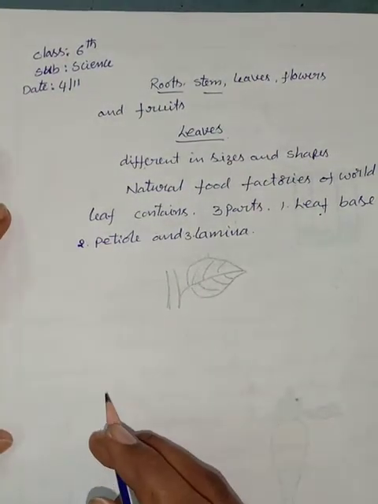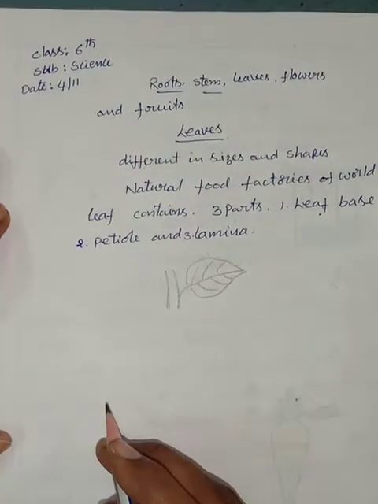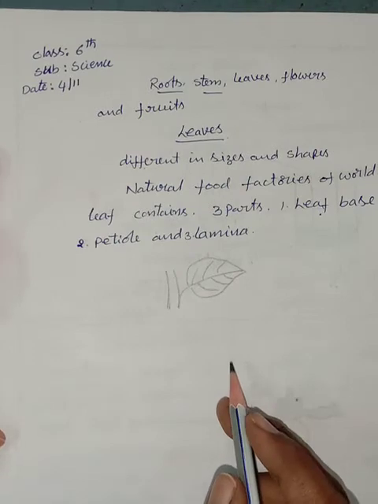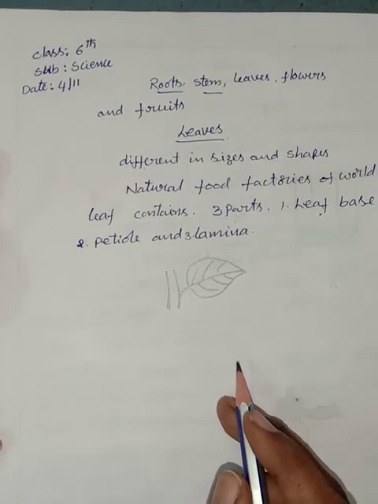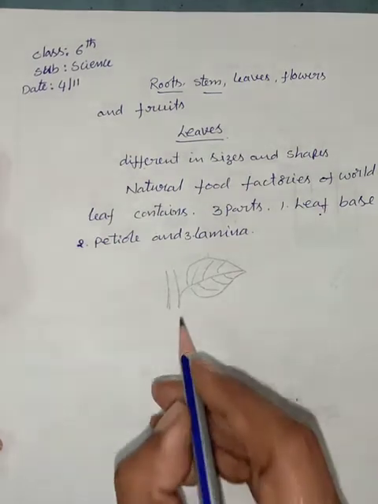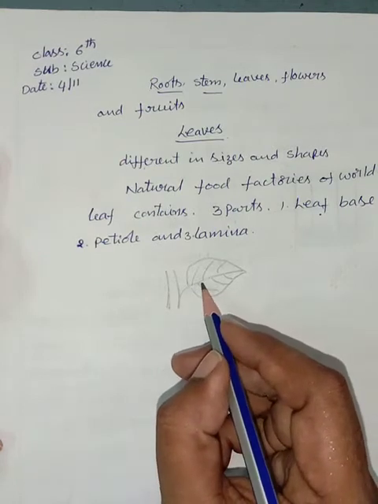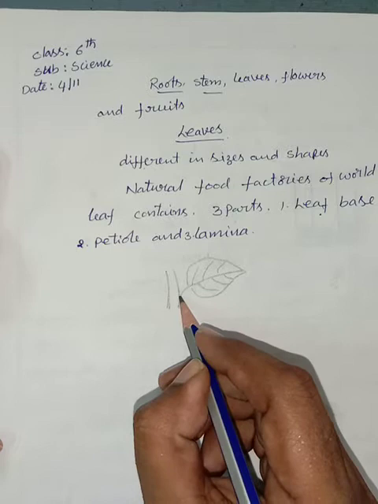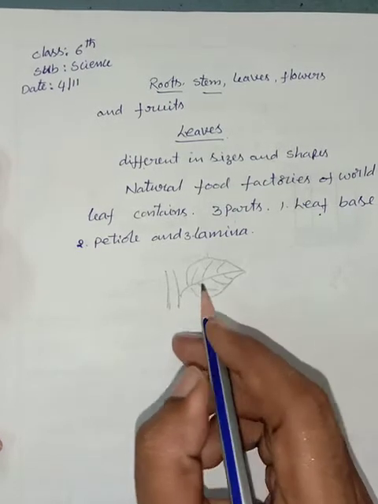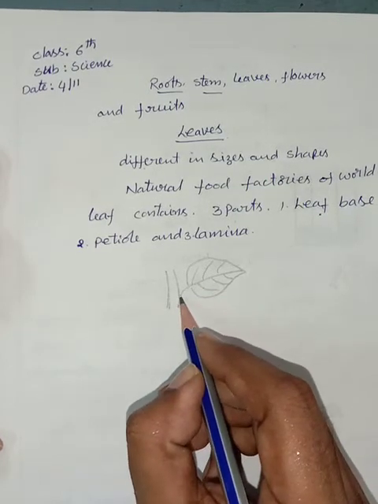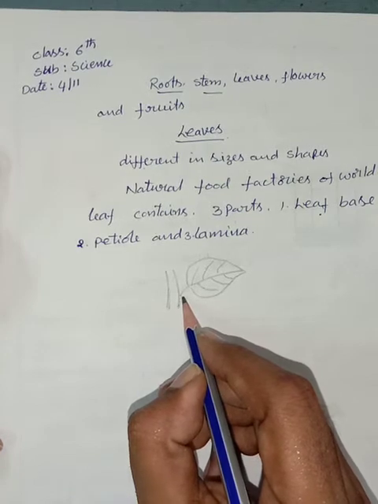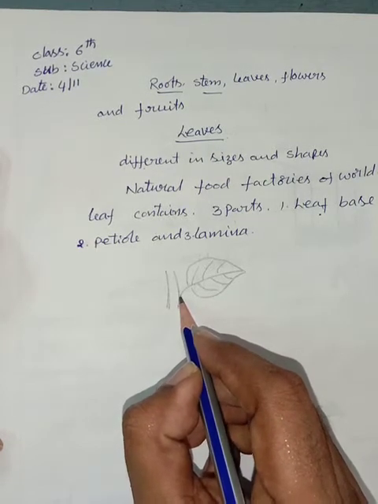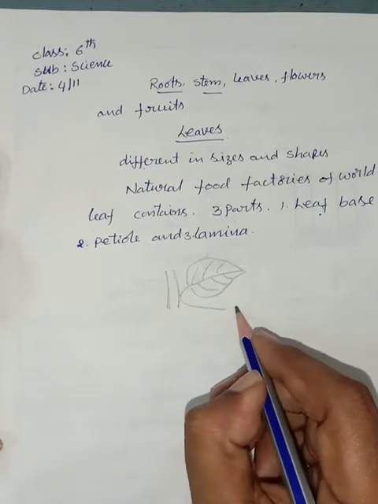In this leaf, which part is known as lamina? Which part is known as petiole? Which part is known as leaf base? See, children, the leaf is attached to a stem. The attached point of the stem is known as leaf base.